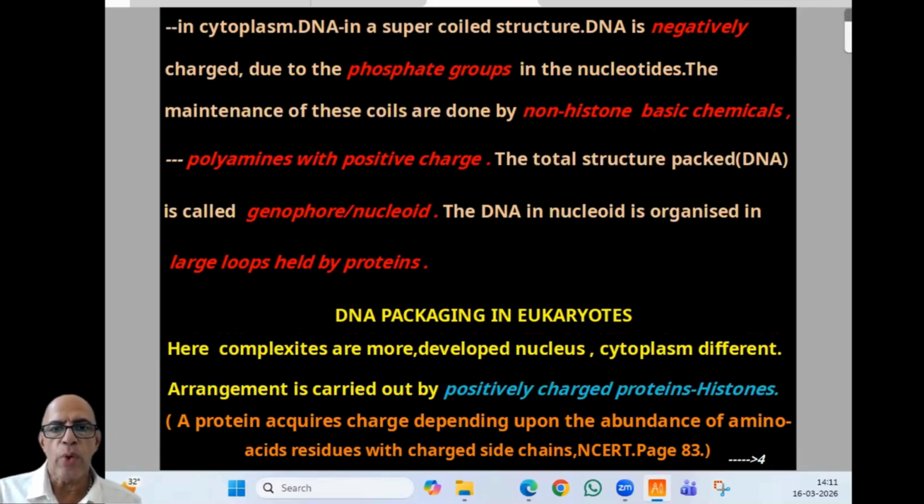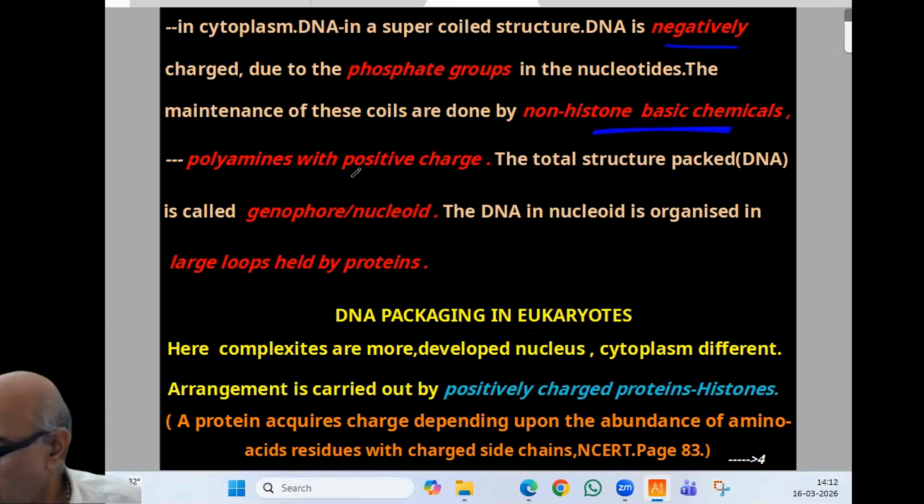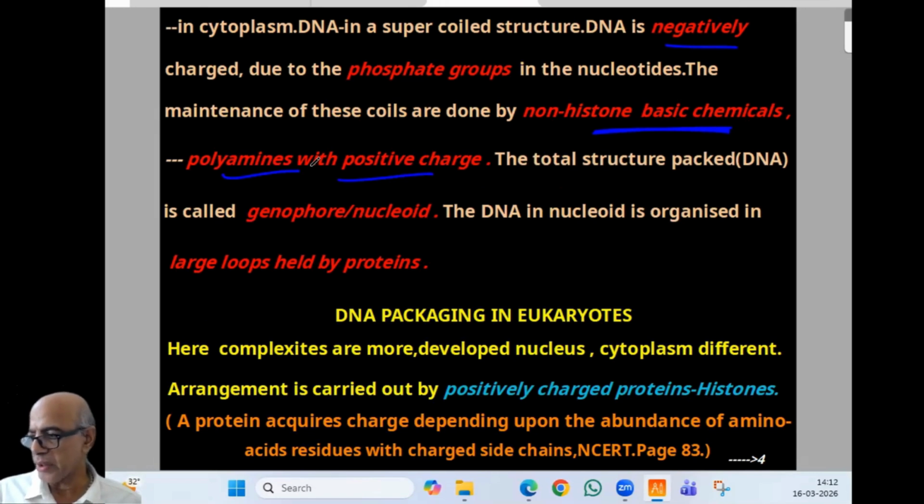DNA is in a supercoiled structure, and DNA is negatively charged due to the phosphate groups in the nucleotides. The maintenance of these coils is done by non-histone basic chemicals, and that includes polyamines with the positive charge. So the charges can attract each other. The total packed structure, that is DNA, is called genophore or nucleoid.